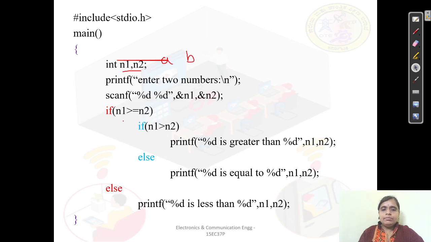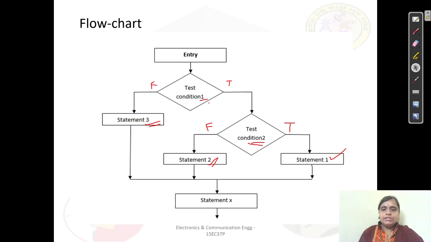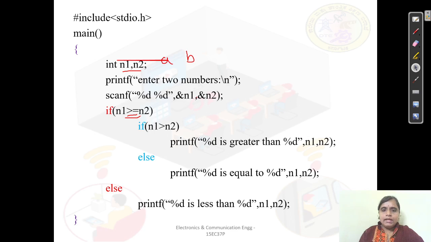So enter the numbers. Here you just see two things in the first condition. If N1 is greater than or equal to N2, I have mentioned two things here. If yes, then it enters the block. Then again I'll check only one condition now, this first condition. If N1 is greater than N2, then print that N1 is greater than N2.